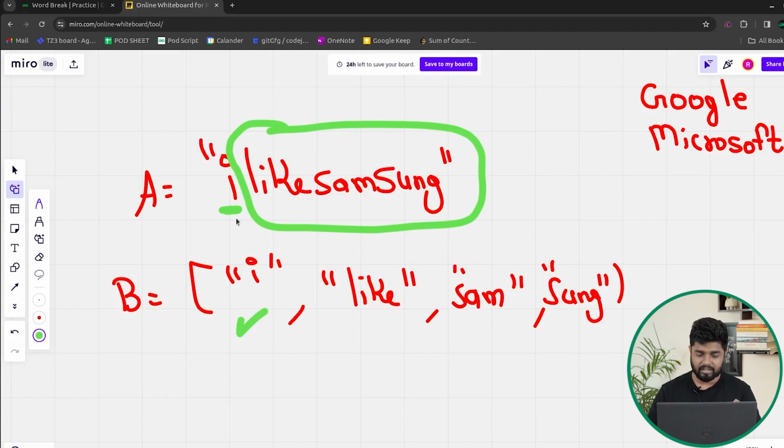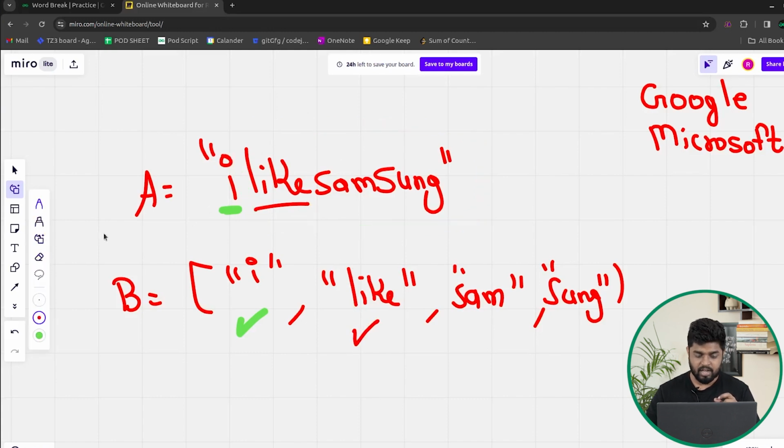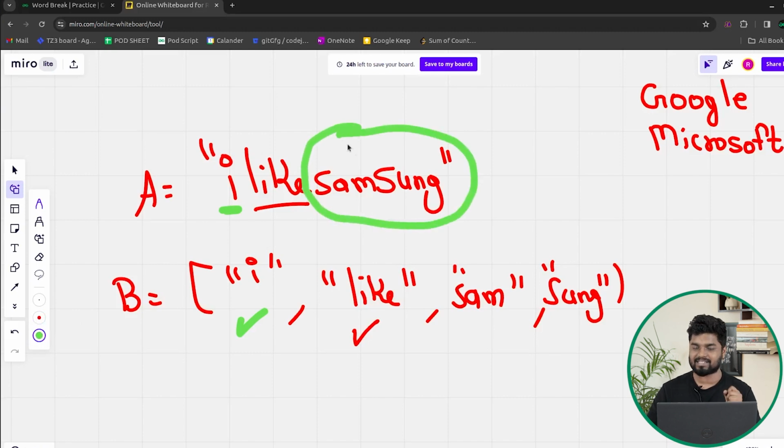Now what I would have done is, I would have checked that L is present. No. Li is present. No. Lik is present. No. Like E is present. Yes. So since Like E is present, now I need to solve the smaller problem and check whether Samsung is present or not. Either directly it is present or it is present in splitted format or not. Then I would have again called the solve function for this smaller problem.